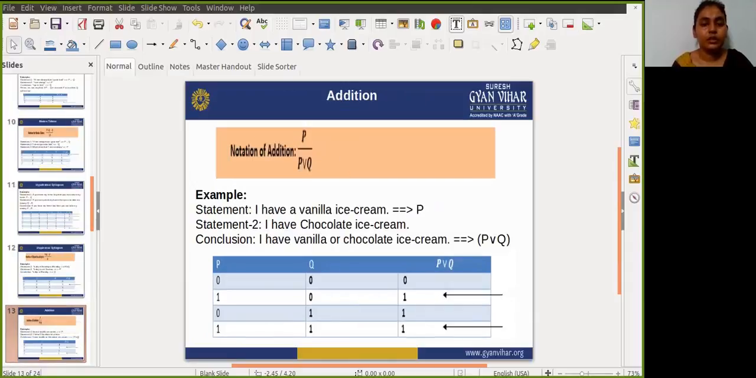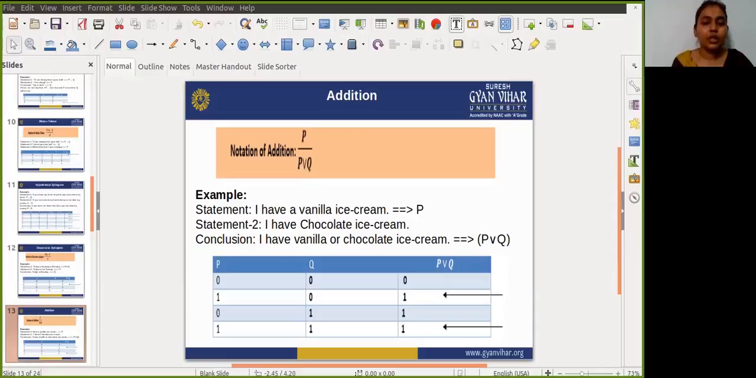Next one is the addition rule. The addition rule is one of the common inference rules, and it states that if P is true, then P or Q will be true. So we are taking an example. If I have a vanilla ice cream, that is P. And statement 2 says that I have a chocolate ice cream. So the conclusion is I have vanilla or chocolate ice cream.